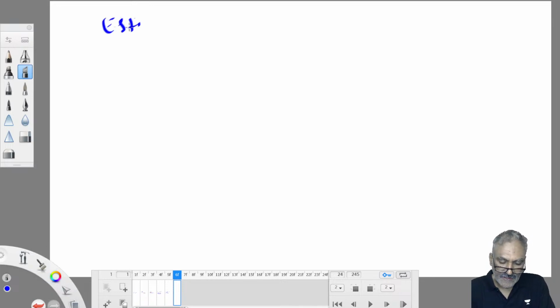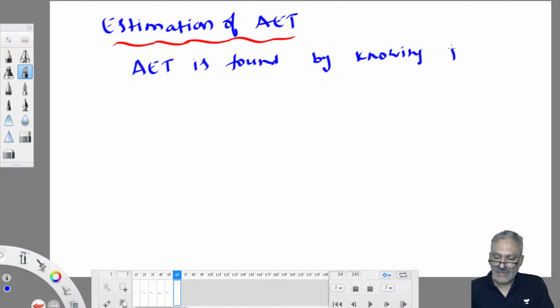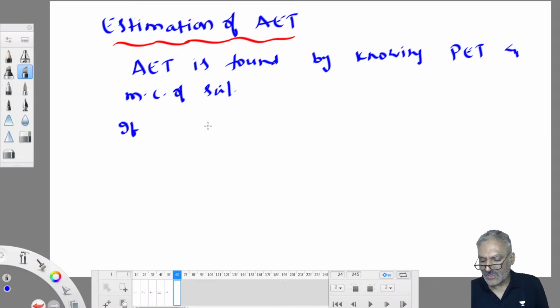So estimation of AET. How can AET be estimated? Our interest is finding AET only, not PET. AET is found by knowing PET and the moisture content of soil. If the actual moisture content of soil is known to you, and PET and moisture content of soil, both of them are known to you, you can find out the AET value.